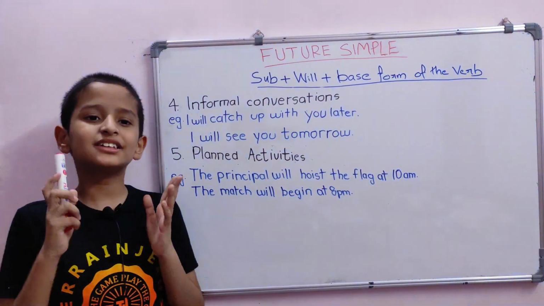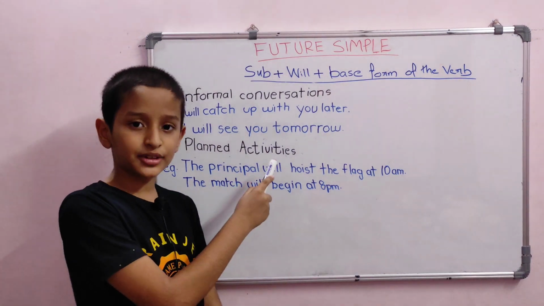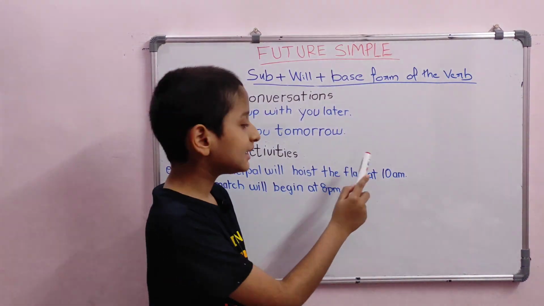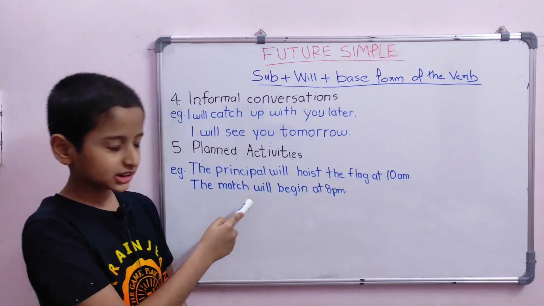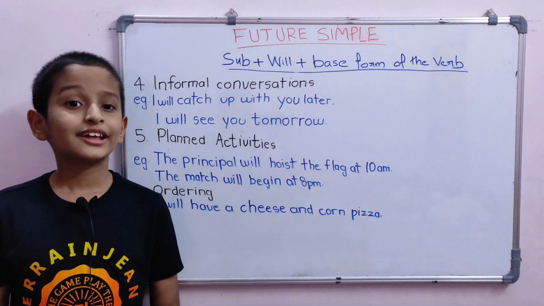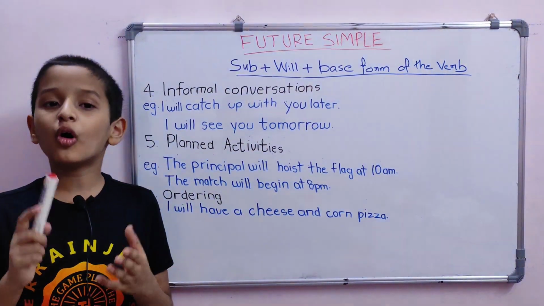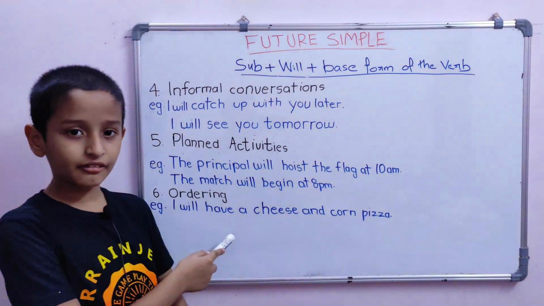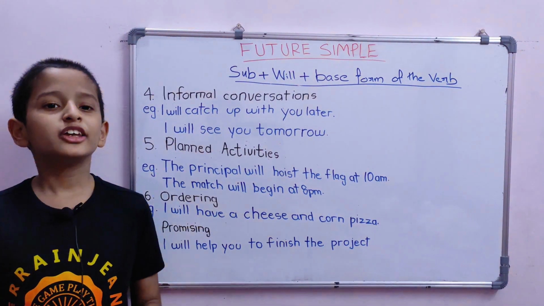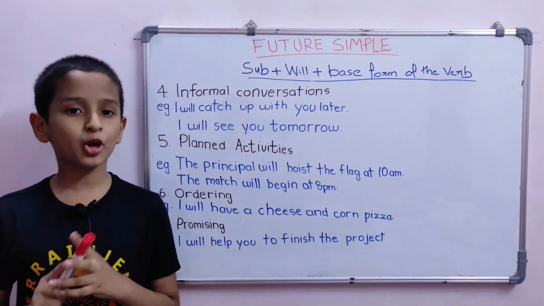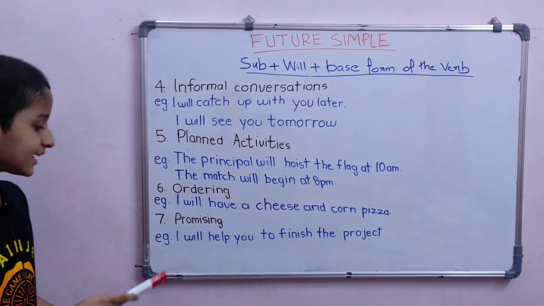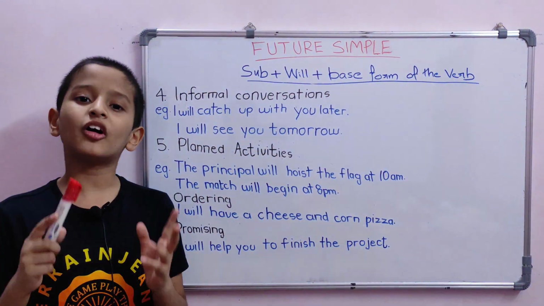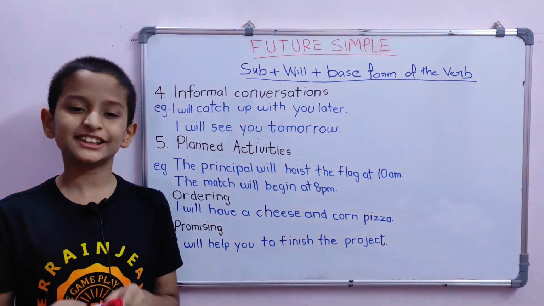We can also use this tense to talk about planned activities. For example, the principal will hoist the flag at 10 a.m. The match will begin at 8 p.m. You can also use this tense to order something when you are at a restaurant. For example, I will have a cheese and corn pizza. Using this tense, we can also promise something to someone. For example, I will help you to finish the project. Here, I am offering support to my friend to finish his project.